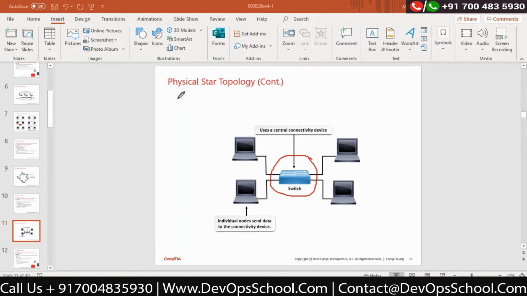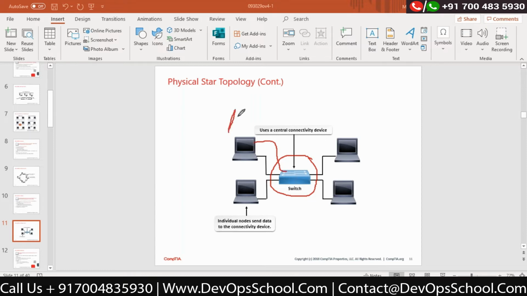Such kind of implementation would be considered a star topology. Correct? We have seen in our organization, our computers are connected to some centralized device, either with the help of wire or with the help of wireless. But there has to be some centralized device.